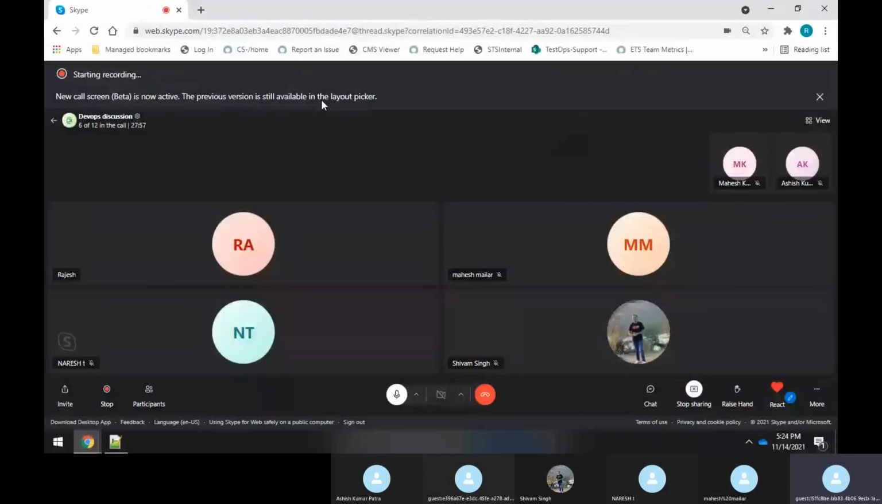Okay, guys. So today it's the day 10 session, right? Today we will be trying to learn about Docker networking. Docker networking is a very important topic in Docker.